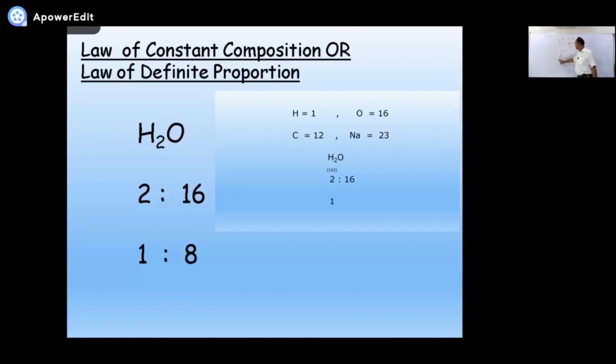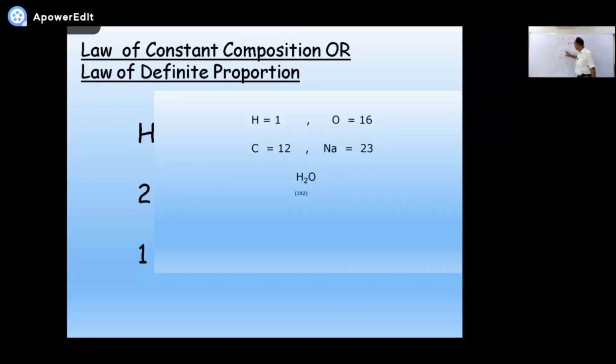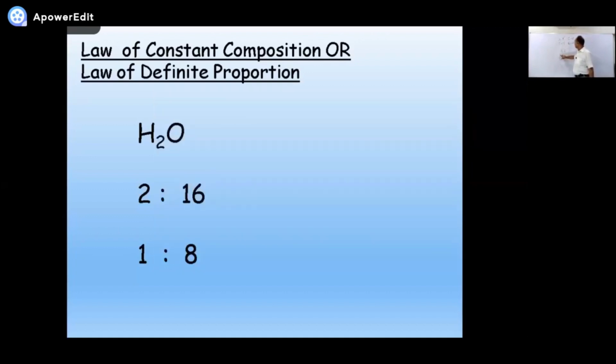So 16 is the atomic mass of oxygen, and 2 is the mass of hydrogen. Why 2? Because the mass of hydrogen is 1, and here we have 2 hydrogens, so 1 into 2. So whenever water is there, it always contains the same ratio, 2:16, or you say 1:8. 2 into 8 is 16. All right.